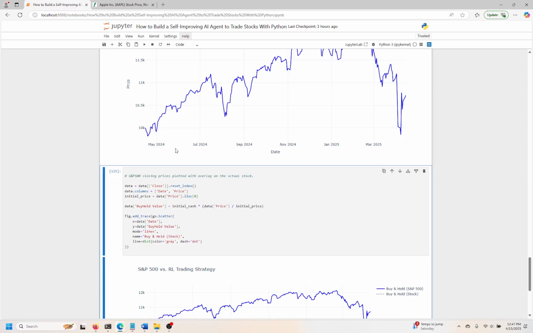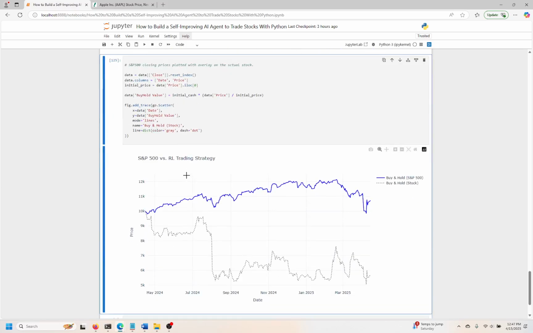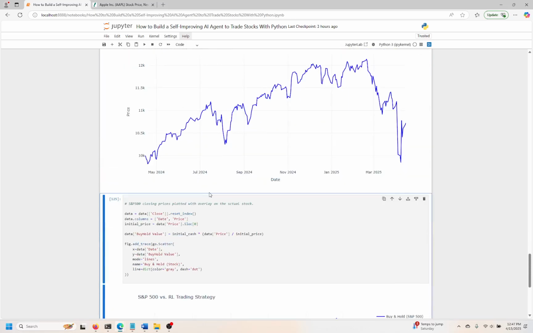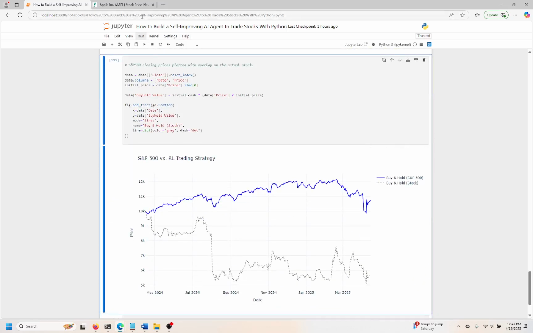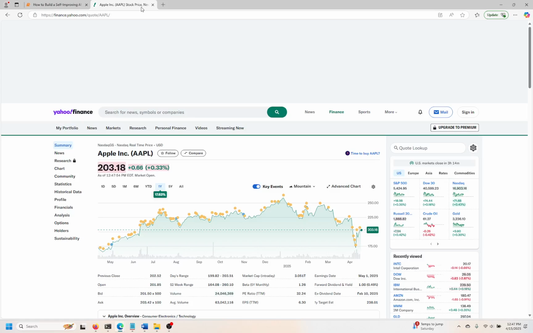So we have Intel versus S&P 500. Remember, I always told you you need some type of baseline to compare this to. So if you just saw Intel all by itself, yeah, it looks pretty ugly. It doesn't look like a great play over here. That's pretty obvious. But let's look at Apple.